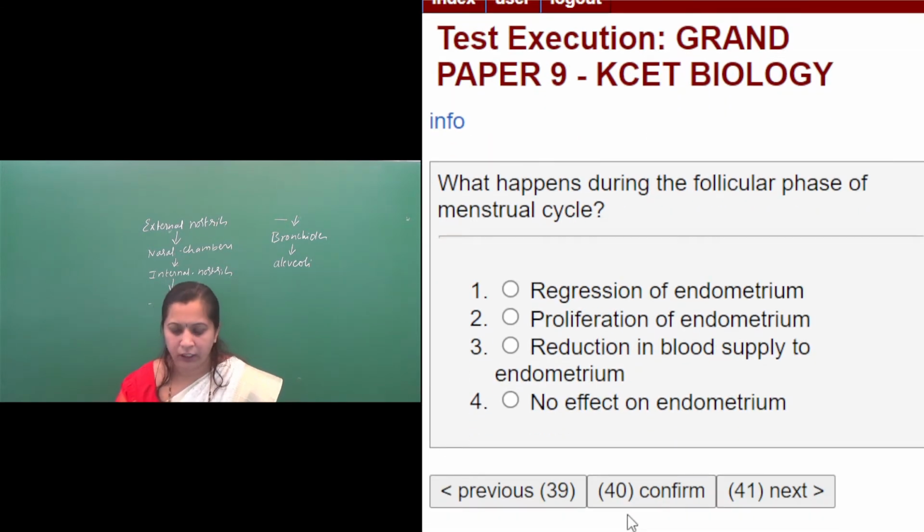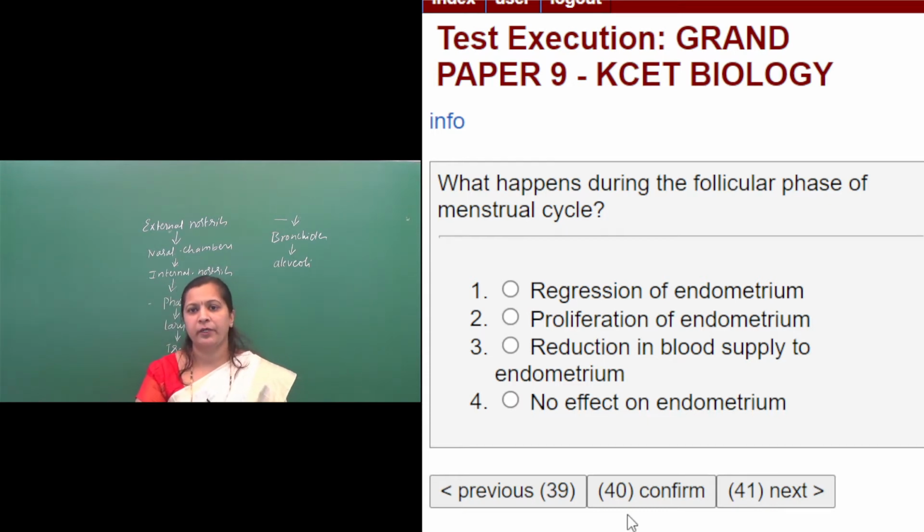Question number 40. What happens during the follicular phase of menstrual cycle? First option, regression of endometrium. Second option, proliferation of endometrium. Third option, reduction in blood supply to endometrium. Fourth option, no effect on endometrium. See, what happens during the follicular phase of menstrual cycle? You know that there are different phases in the menstrual cycle, right?